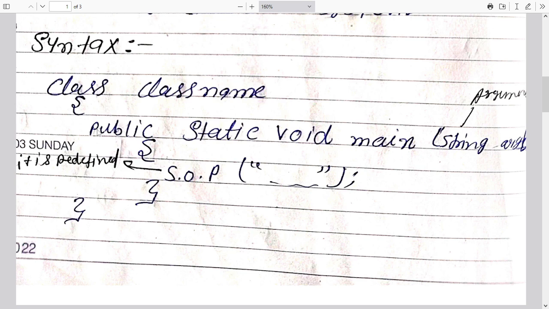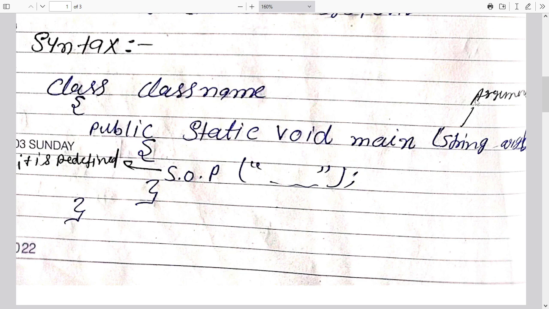The second thing is that we must have the public method, that is the main method. Do you know the meaning of a method? A method is the same as a function. So public static void main, there is a main function here. And inside that we have String, meaning any type of argument that can contain a string.